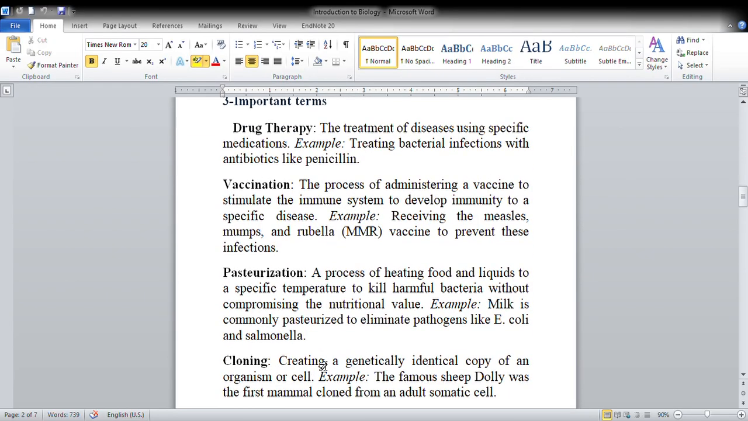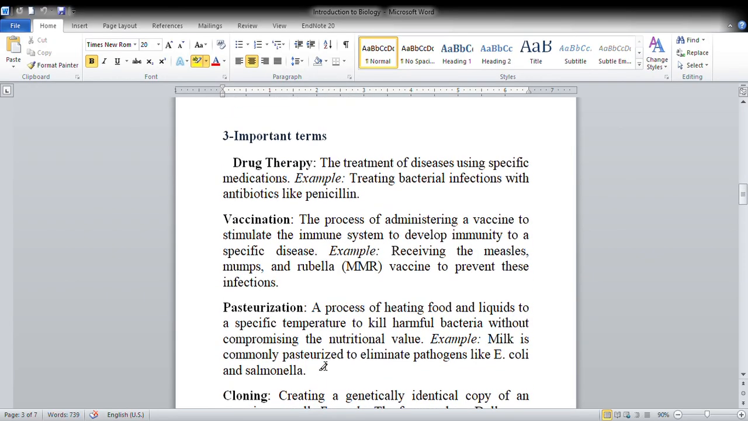So next are some important terms such as drug therapy, the treatment of diseases using specific medication. For example, treating bacterial infection with antibiotics like penicillin. Vaccination, the process of administering a vaccine to stimulate the immune system to develop immunity to a specific disease. For example, receiving the measles, mumps, rubella (MMR) vaccine to prevent these infections.